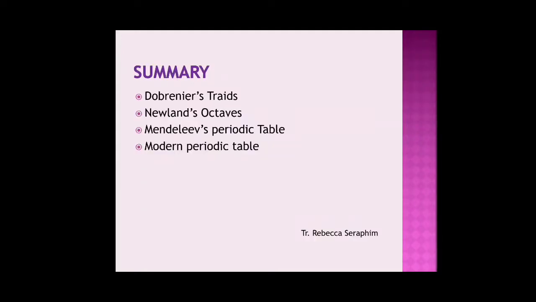So let's summarize what we have done today. We have seen Dobereiner's triads, Newlands' law of octaves, Mendeleev's periodic table, and the modern periodic table and some trends in it.